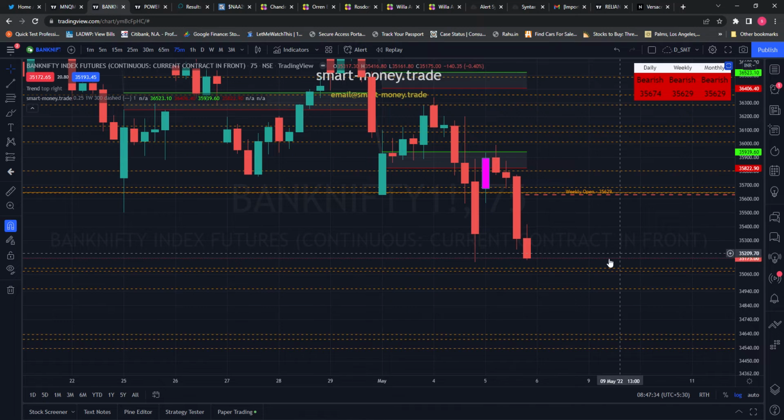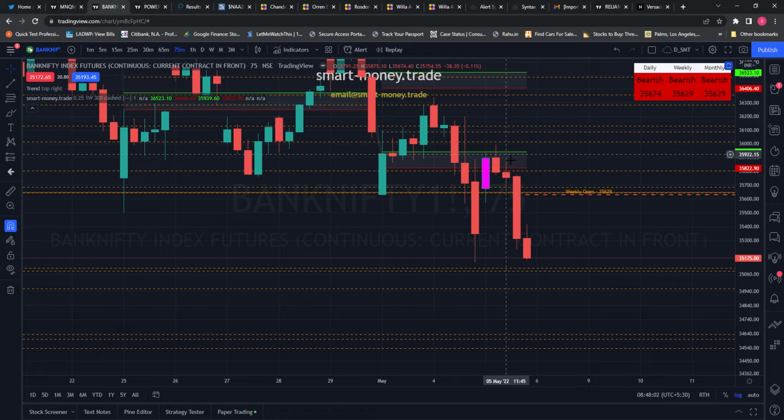So yesterday Bank Nifty did gap up and most of them thought that now it's going to reverse, because it gave a pretty big drop the previous day and then gapped up by a lot of points, and people were like okay, it's going to start going up and give a reversal. But we had clearly mentioned in our yesterday's video that this particular level of 35,940 to 950 is a very big resistance.